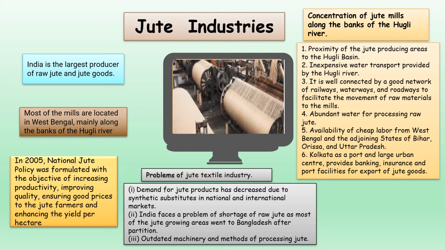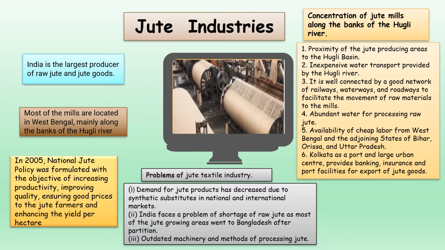Now, let's see what are the problems these industries faced. First one, demand of jute products has decreased due to synthetic substitutes in national and international market. Number two, India faces a problem of shortage of raw jute as most of the jute growing areas are in Bangladesh. Next one is outdated machines and methods for processing jute.